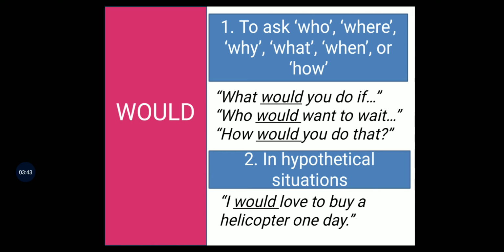So here the speaker is expressing a desire that he or she wants to buy a helicopter someday. So it's quite clear from the sentence that the person doesn't own a helicopter at the moment. So it is not true for the current situation, but it's hypothetical in nature, that is expected to happen in the future. So you say, I would love to buy it someday.